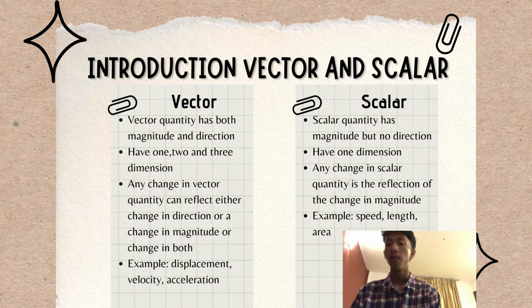And a scalar quantity has magnitude but no direction. It has 1 dimension. Any change in a scalar quantity is the reflection of a change in magnitude. Examples are speed, length and area.